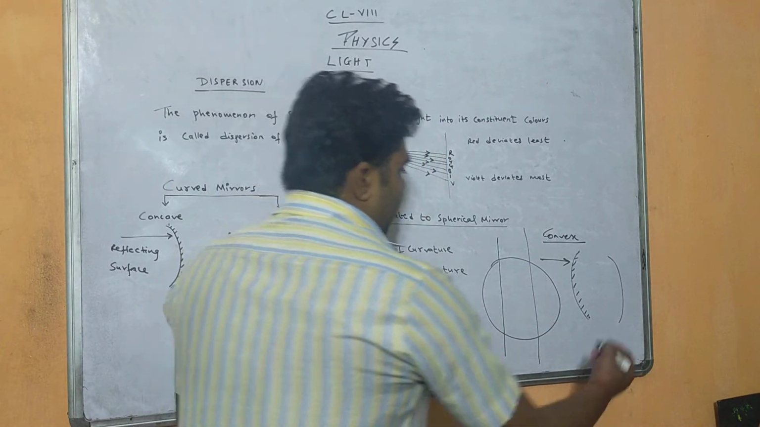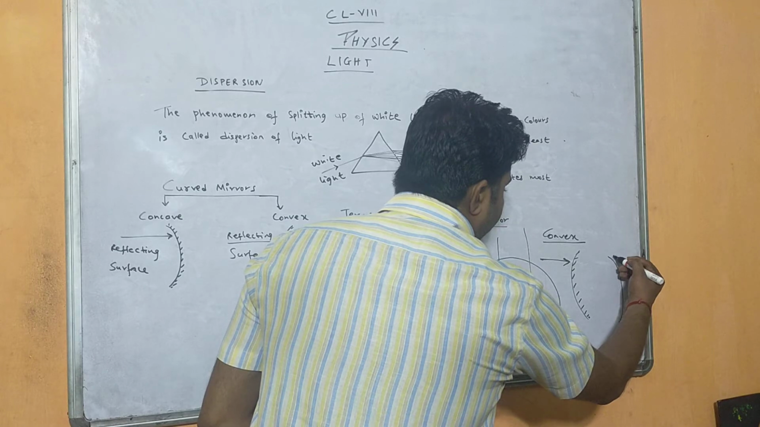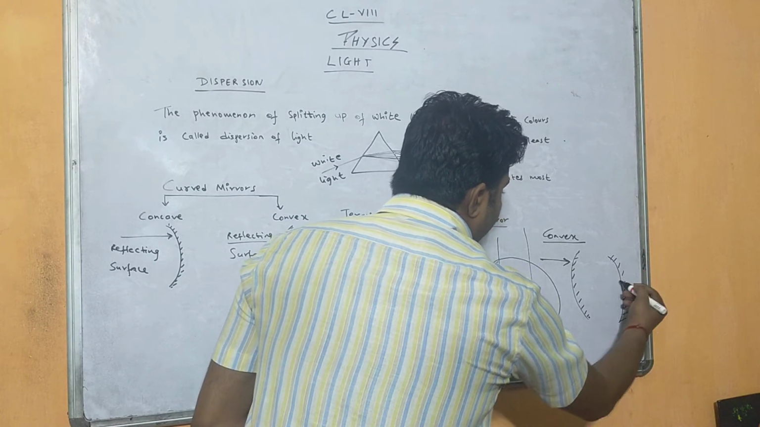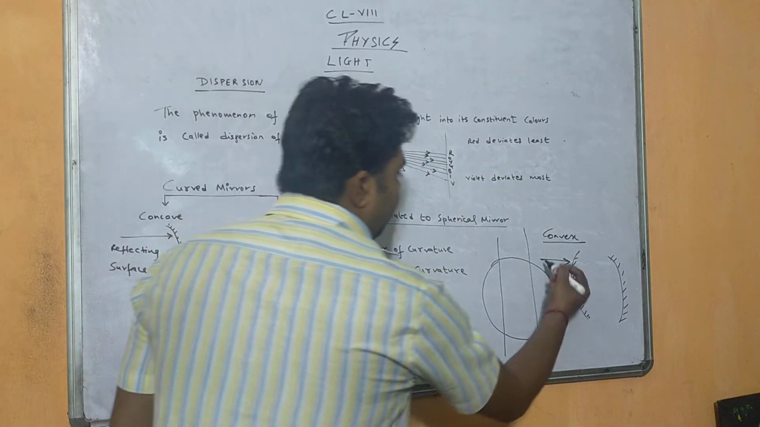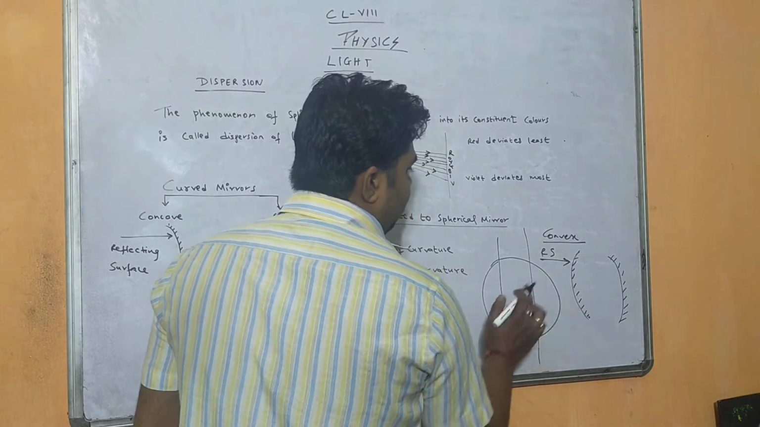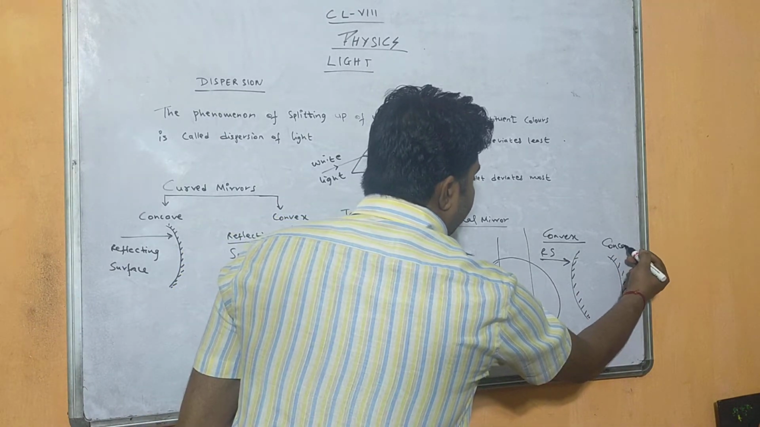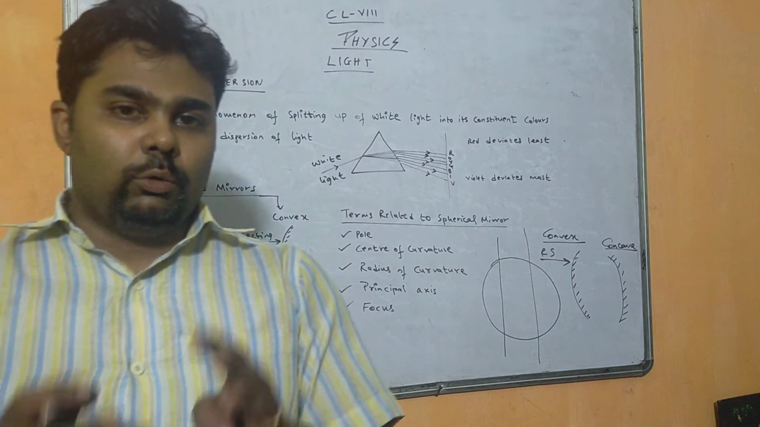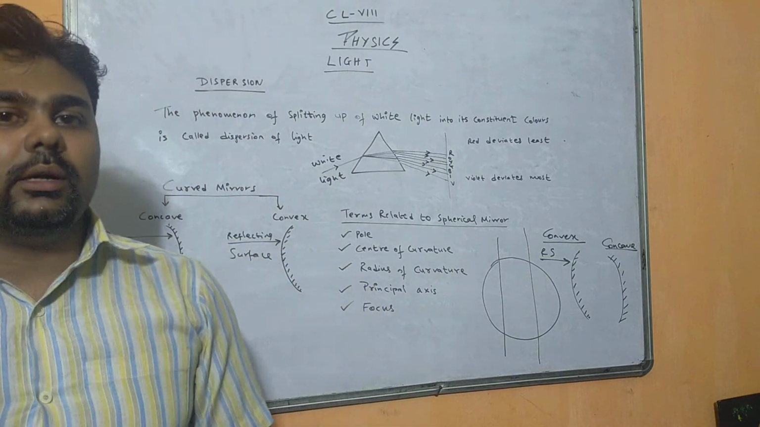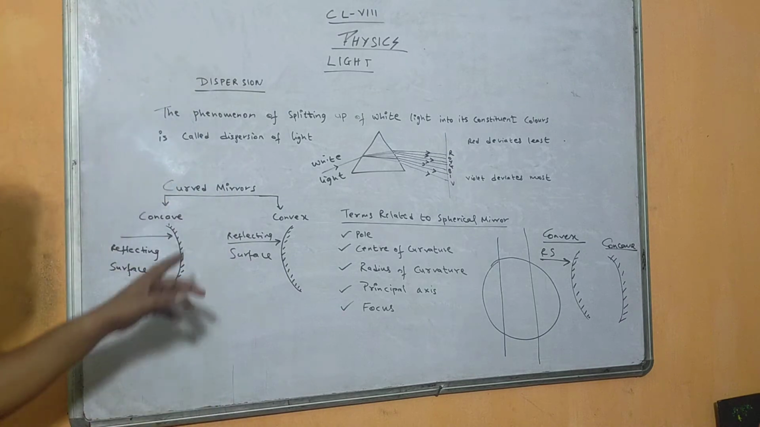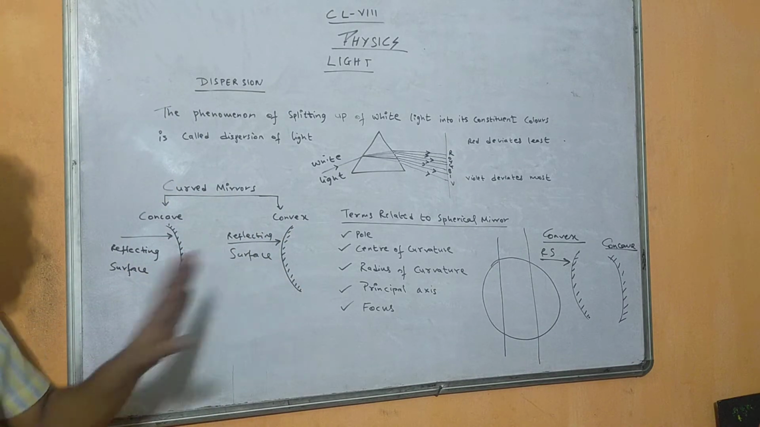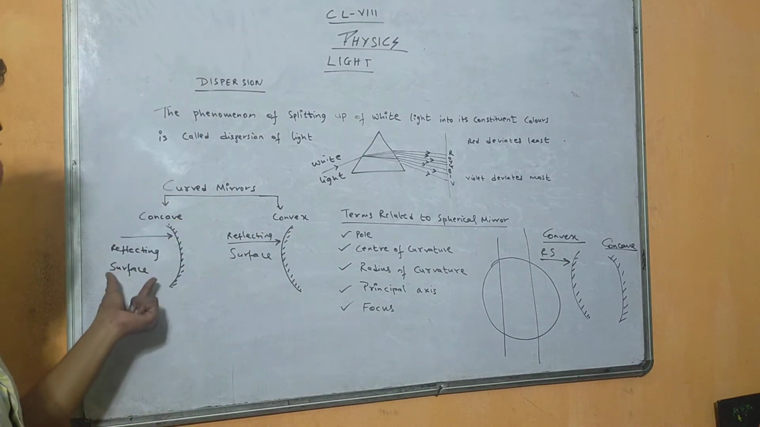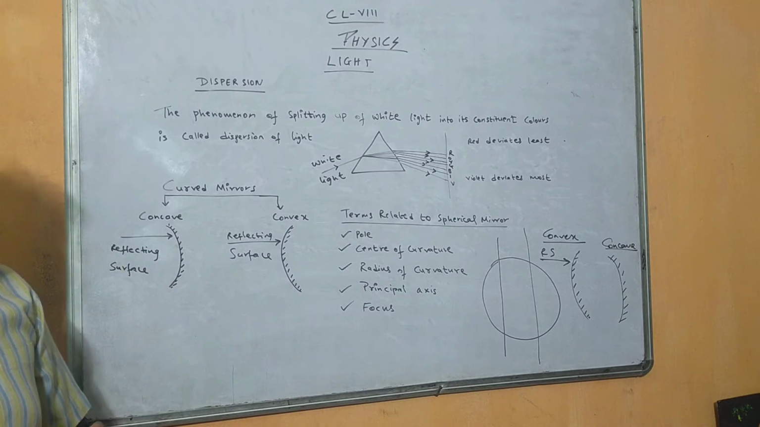Now this is the back side and the cave part is the reflecting surface. So this is the reflecting surface in the case of convex and this is concave. How will you define concave and convex? Concave and convex are curved mirrors; in convex the reflecting surface is outside, and in concave the reflecting surface is inside.